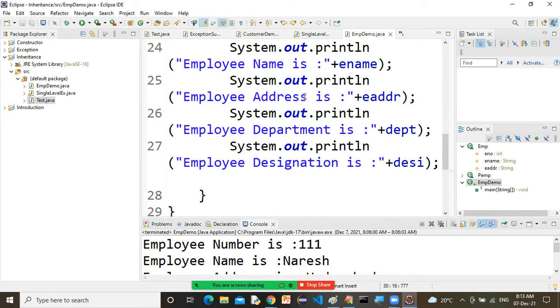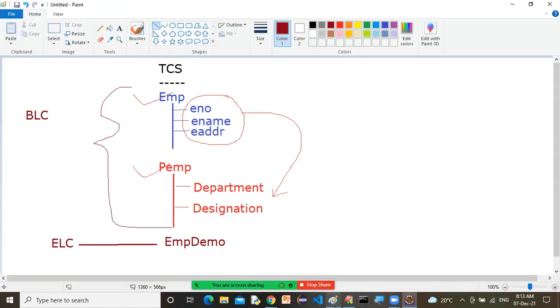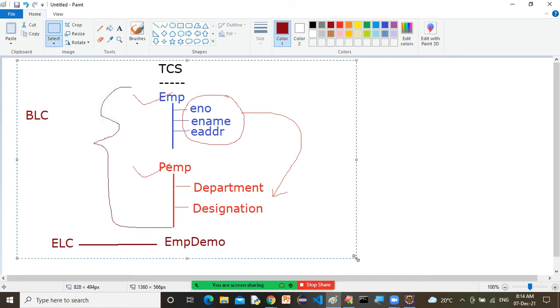Okay, now let's see what is next. Let's say we have created one program on single level inheritance. Now I want to create one program on multi-level inheritance. What is multi-level inheritance? In multi-level inheritance, we have more than two classes. How to create a multi-level program? Look, again I'm showing you one example for better clarity.